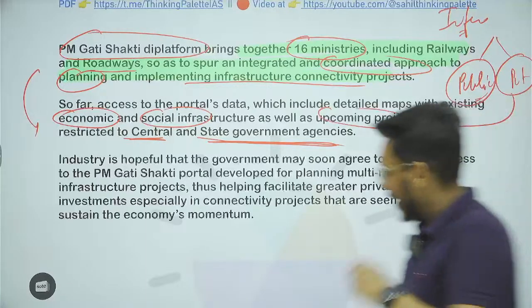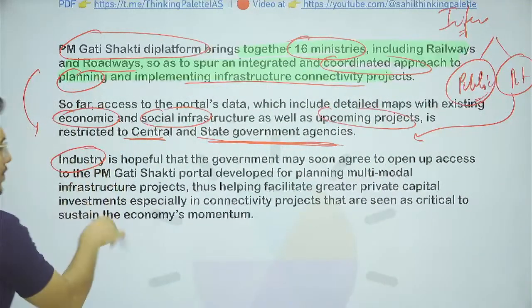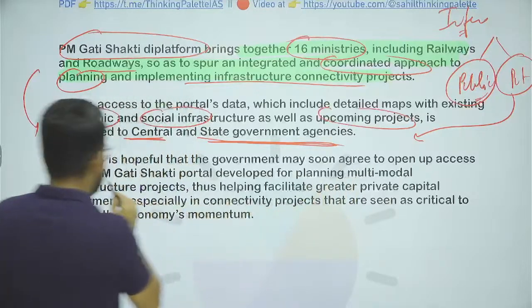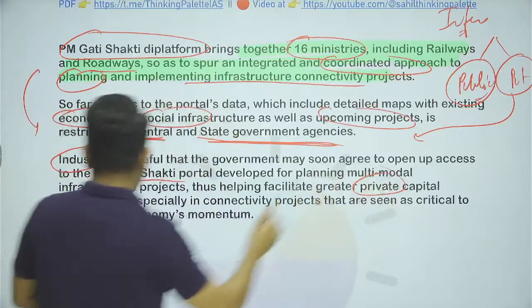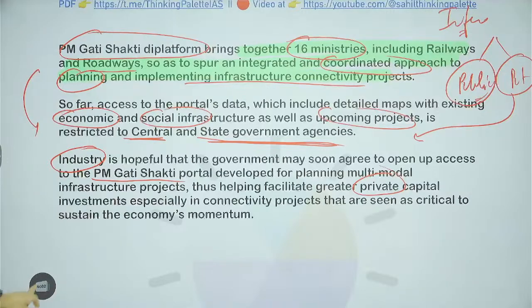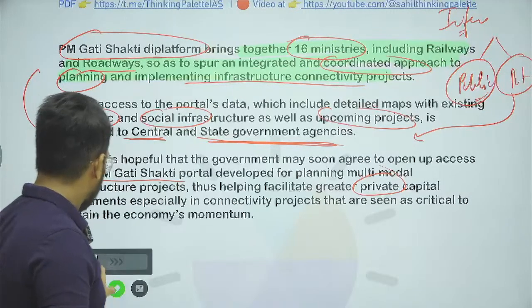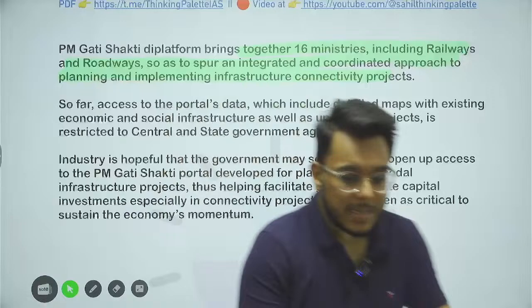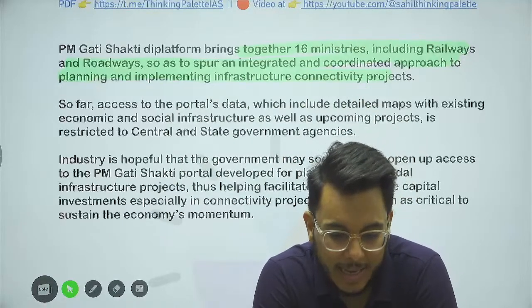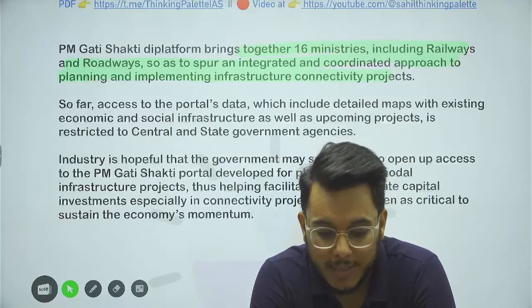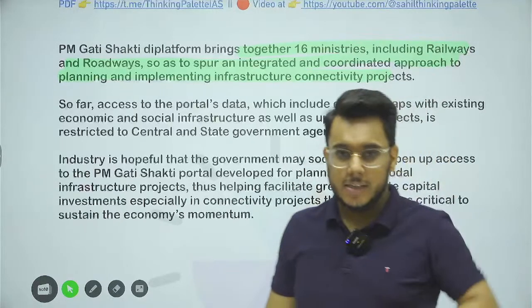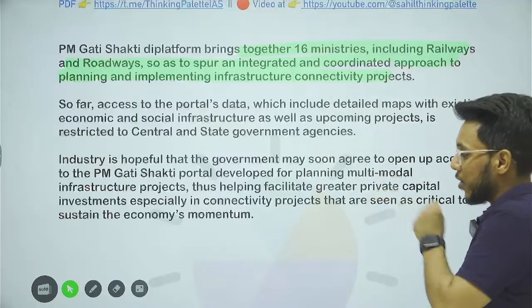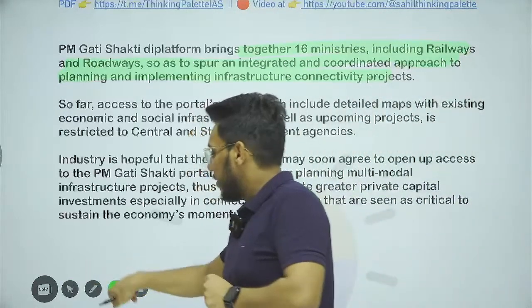So it is said that industry is hopeful that the government will open access to the PM Gati Shakti portal, and this will help bring even greater investment from the private sector. This is something that should actually be done. Now guys, one good thing is that as it has not happened as of now, you can suggest it as a way forward. Is it clear or not? You can suggest it as a way forward in your answers. So that is all about it.